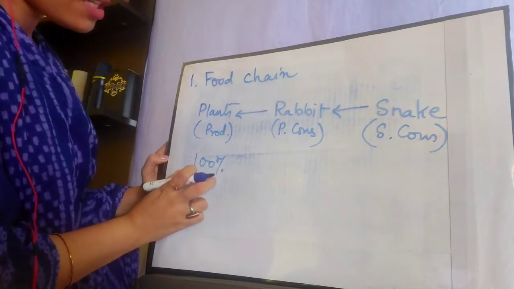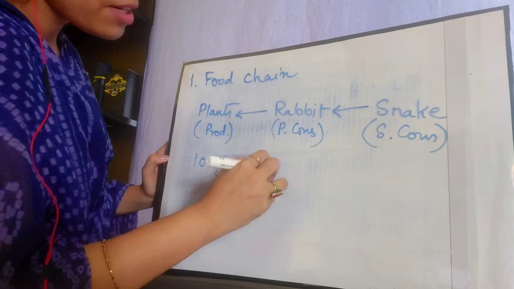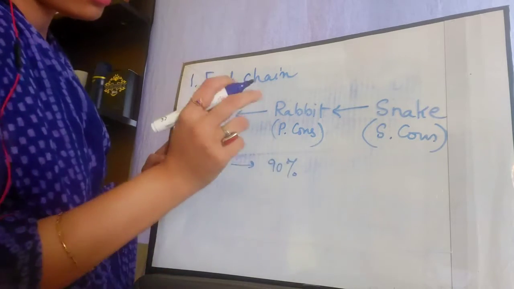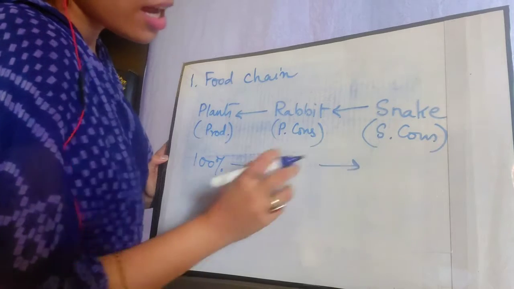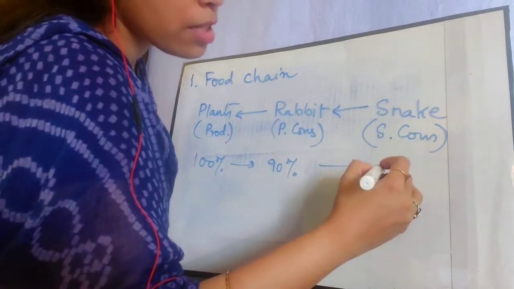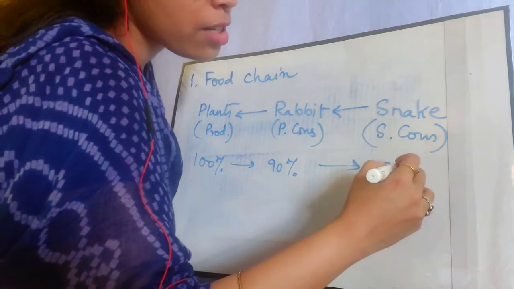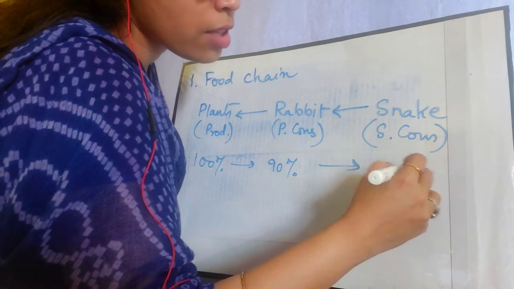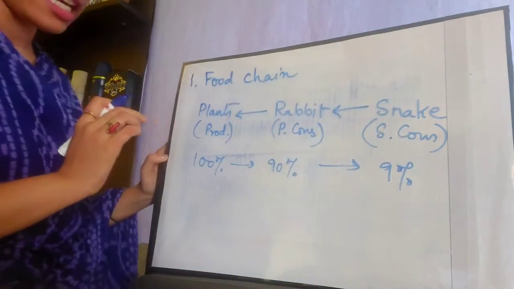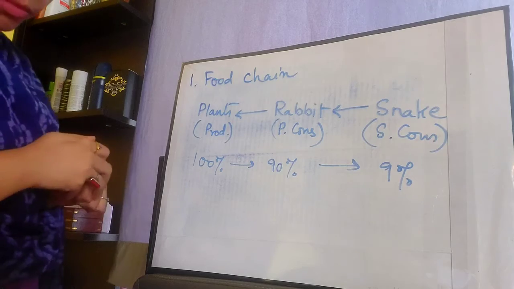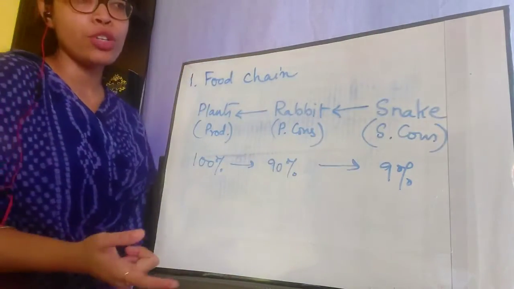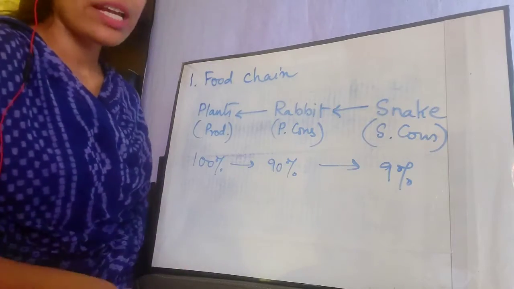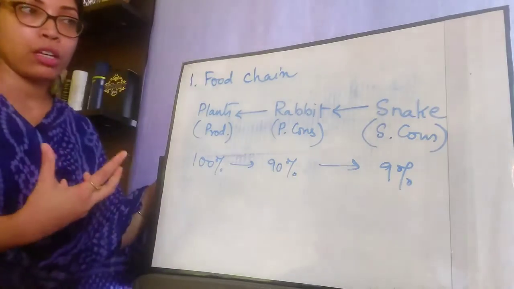Out of this 100%, about 90% is going into the rabbit, and then out of this 90%, again 90% of 90%, means about 9%, is going into the snake, like that. Okay, the longer the food chain, at the end the organism will get very little energy.